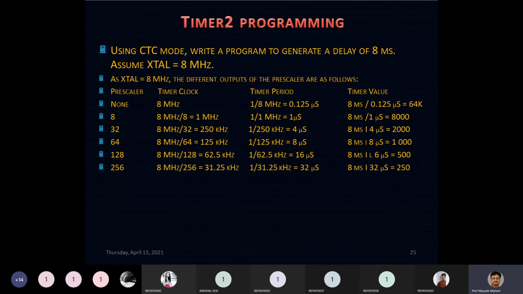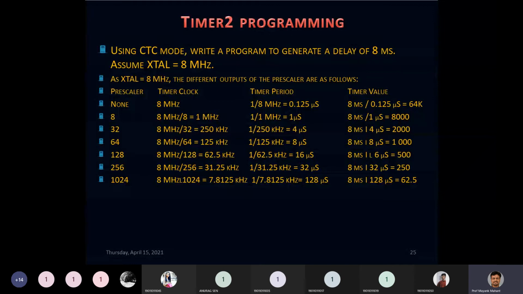So let me go for 256. If I go for 256, then I need to count 250 pulses of the timer clock. So yes, I can do that. The only last option left is 1024, which I have also evaluated. If I go for 1024, the count value comes out to be 62.5. So this is the table that I can make of prescalers and the count values. Now let me tell you which count value you can select out of it.